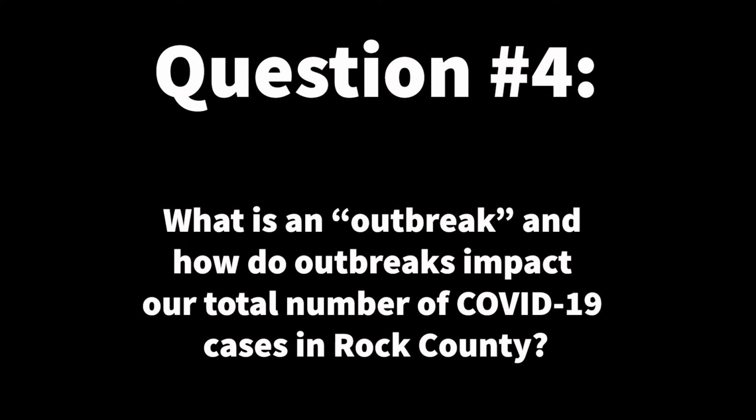We've also gotten this question: what is an outbreak, and how do outbreaks impact our total number of COVID-19 cases in Rock County? An outbreak is defined as a number of cases being attributed to a single source or location in our community. Outbreaks can happen anywhere, but typically happen where there are many people working or living. Outbreaks can be a common occurrence in places like nursing homes and factories. When an outbreak occurs, we could have several new cases of COVID-19. Recently, due to a number of different outbreaks in Rock County and our surrounding counties, we have seen the number of cases for Rock County increase substantially.